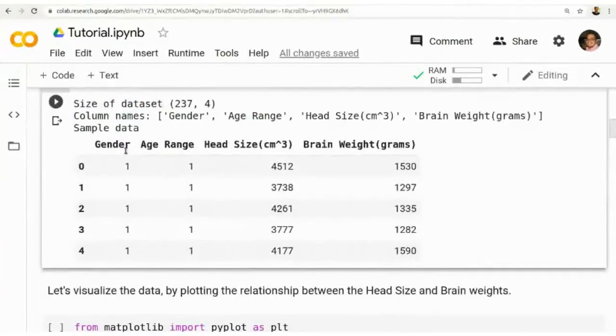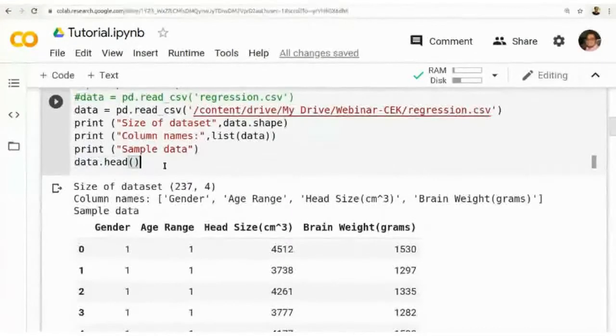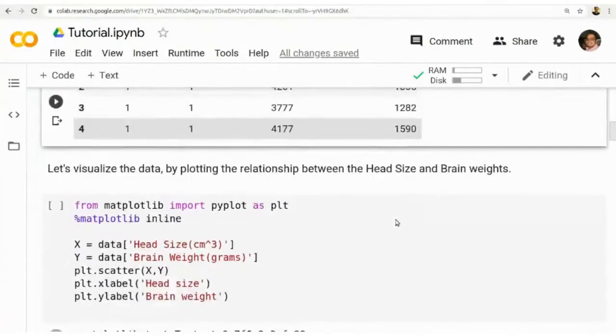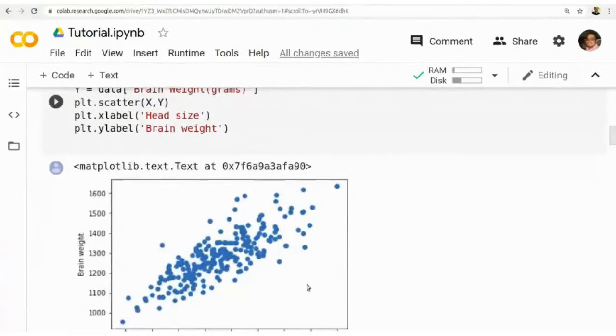Gender is a Boolean-like variable, 1 or 2. Age range is a value, then head size is there, and brain weight is there. This is how we are printing the data set. The data set will look like this: it has gender value, age range, head size, and brain weight. We can visualize the data. This is the data distribution. We are working on a simple regression, taking only two variables, x and y.